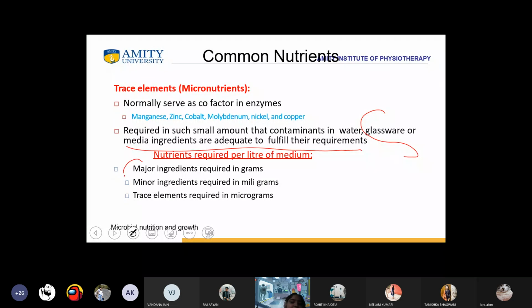Now, what are the nutrient requirements per liter of media? The major ingredients, that is the macronutrients, are required in grams. The minor ingredients, that is the micronutrients, are required in milligrams. The trace elements are required in micrograms. Okay, this much is clear to all of you, students? Yes, ma'am.